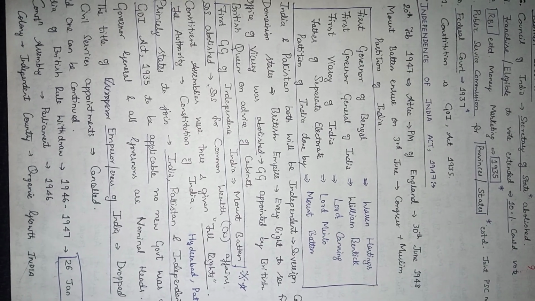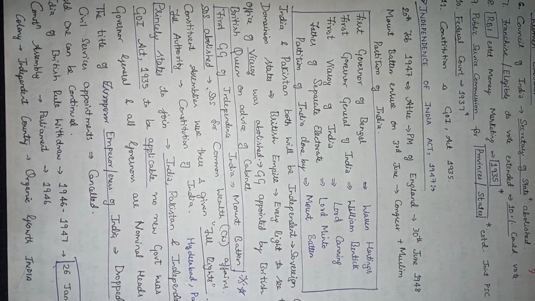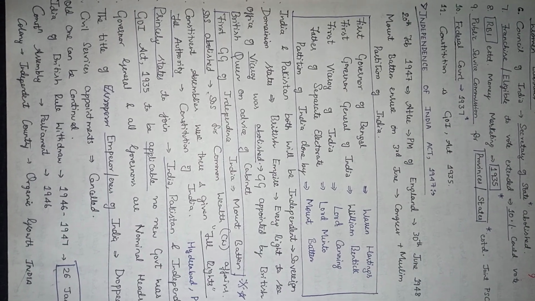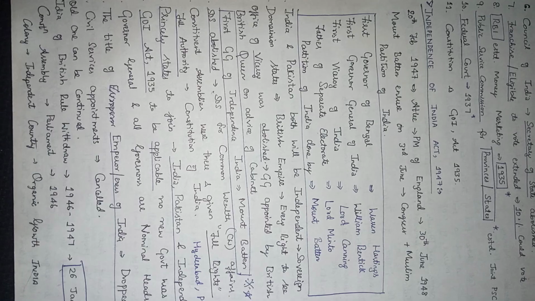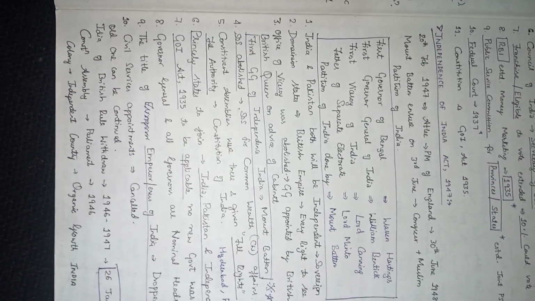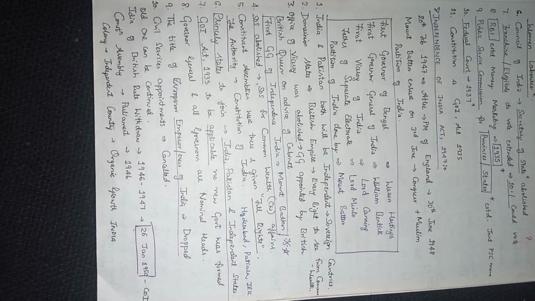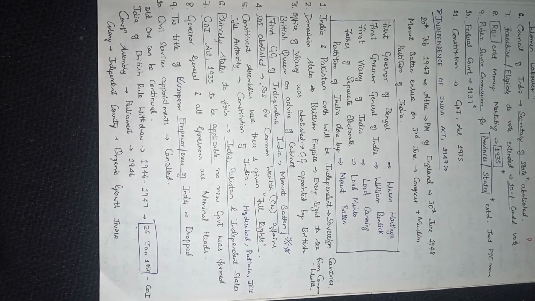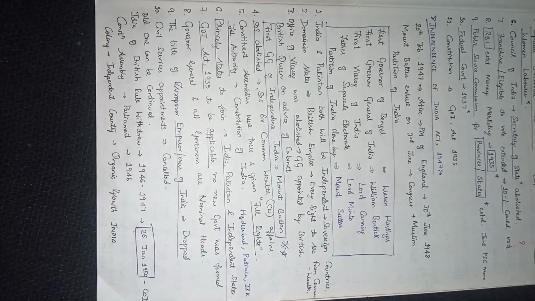The first Governor General of India is William Bentinck. The first Viceroy of India is Lord Canning. And the father of separate electorate, Lord Minto. Partition of India done by Mountbatten. India and Pakistan both will be independent sovereign countries. Dominion states, that is British Empire, had every right to secede from the Commonwealth.